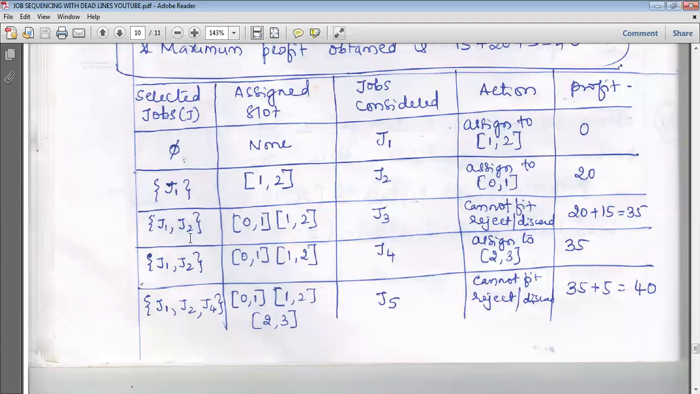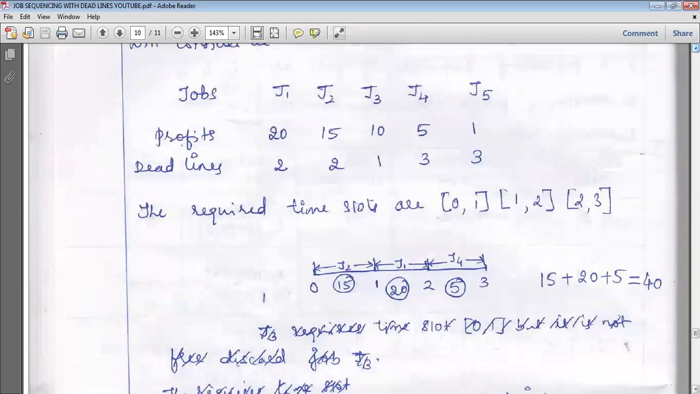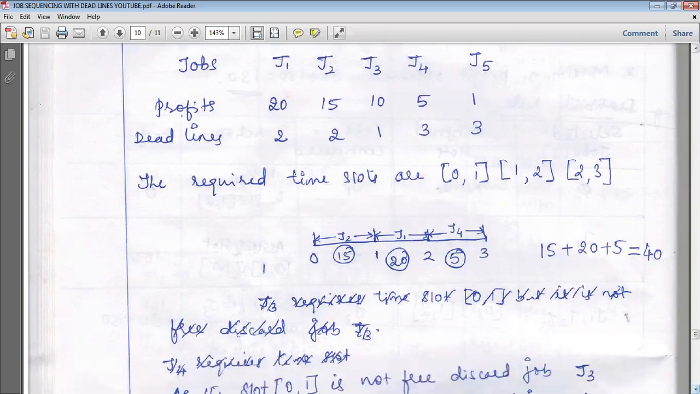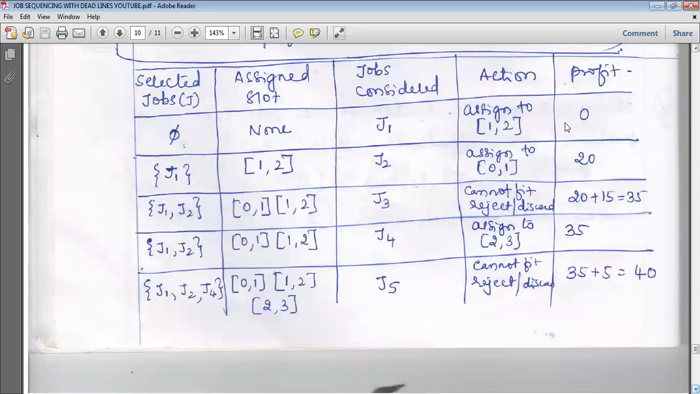After assigning, J1 and J2 are selected. Time slot 0 to 1 and 1 to 2 is allotted. If we add these two profits, J1 selected gives 20 rupees, J2 gives 15 rupees. Add these two, that is going to be the profit at this step. So we get 20 plus 15, a profit of 35 rupees.